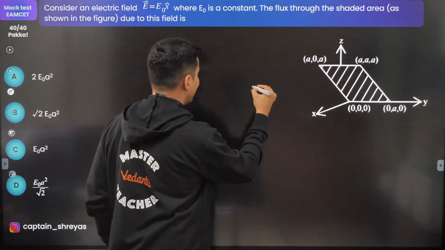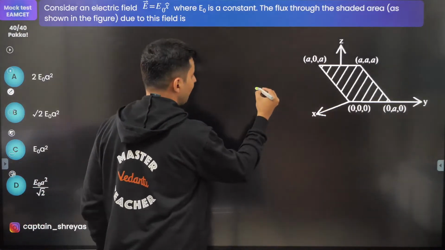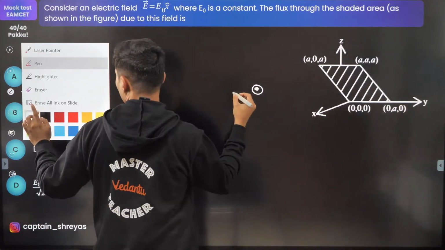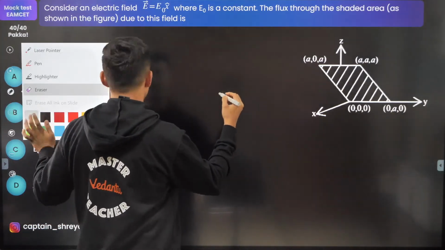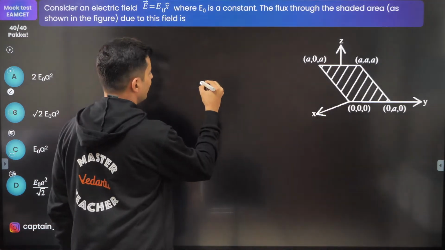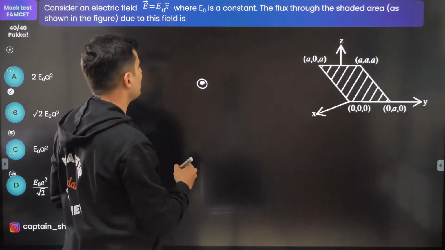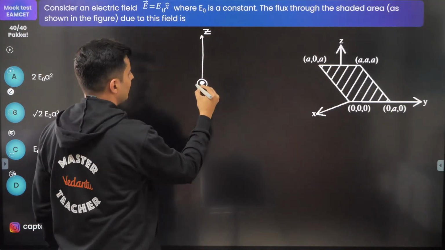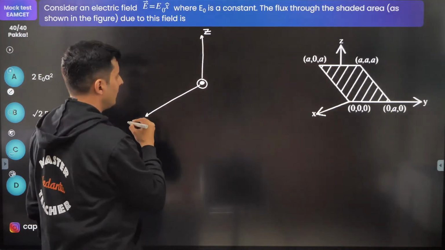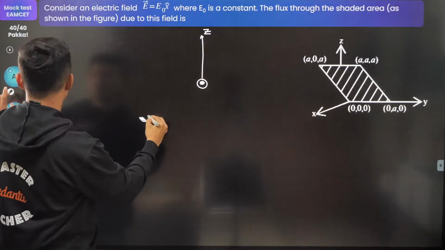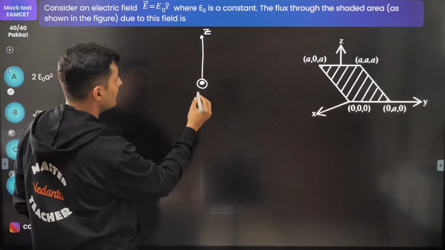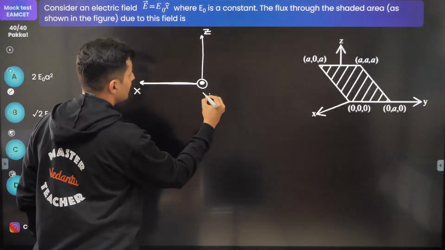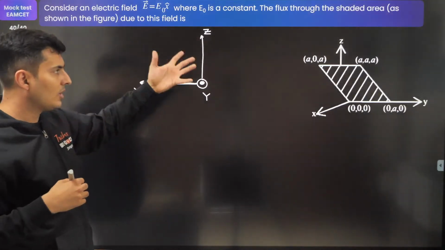So imagine the y-axis is coming towards you, and the z-axis is going upwards. This is where your other axis is, and that is basically your x-axis. So the x-axis is in the plane of the board. This is your y-axis. Now just try to visualize it.